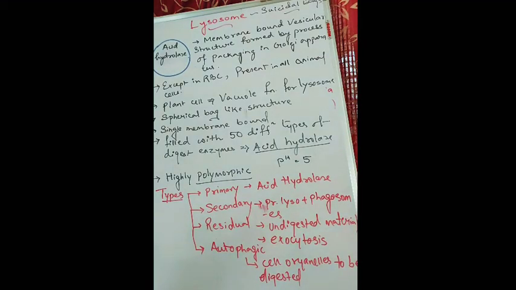Now we will see the types of lysosome. I have written 4 types: primary, secondary, residual, and autophagic. Primary lysosomes are also known as storage granules, and they consist of only enzymes, the acid hydrolase enzymes, and they are always in inactive form.